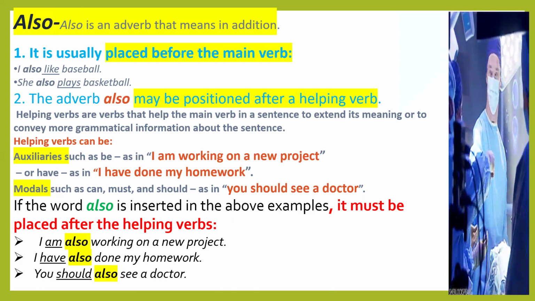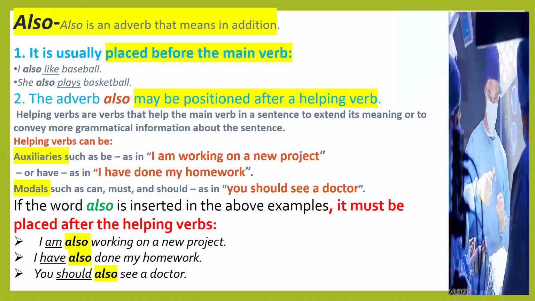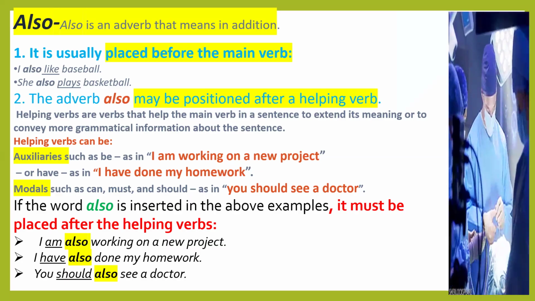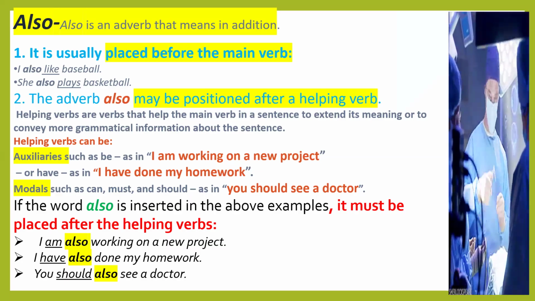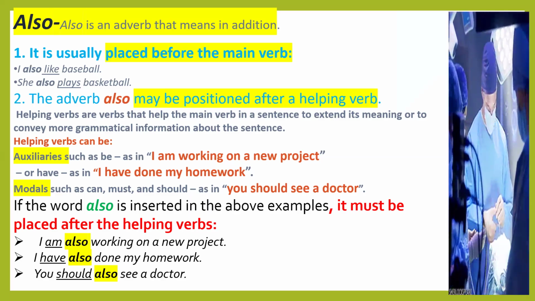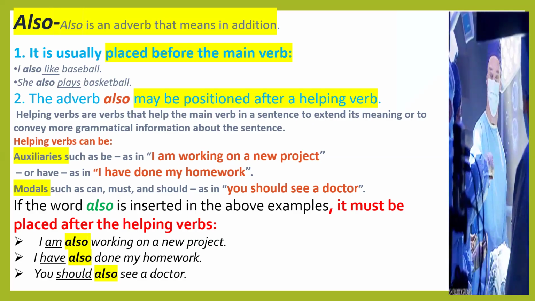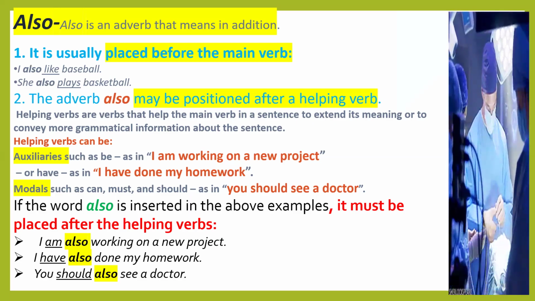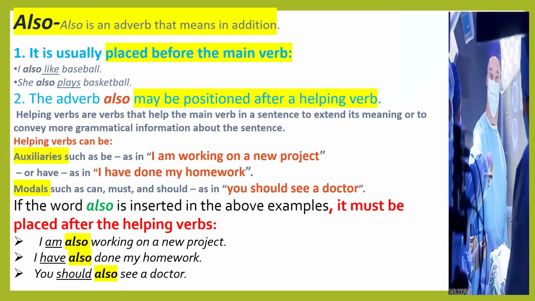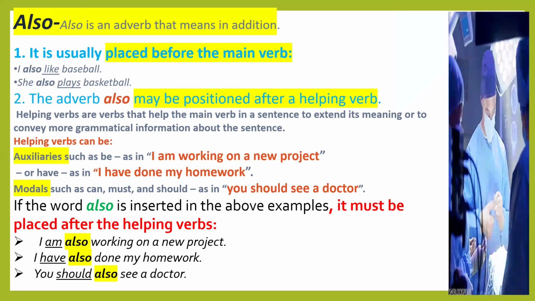You should also see a doctor. Here, am, have and should are helping verbs, while working, done and see are main verbs. So in these cases, also is placed before the main verb, after the helping verb.